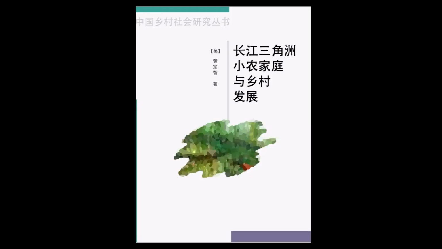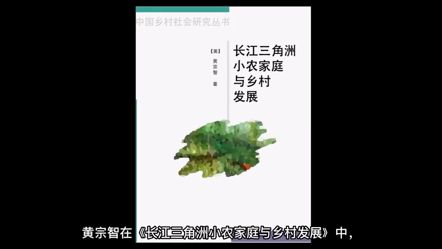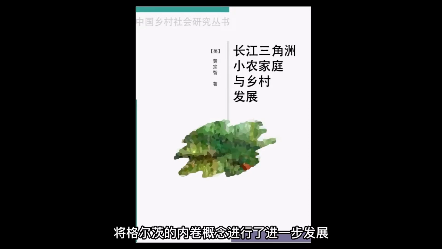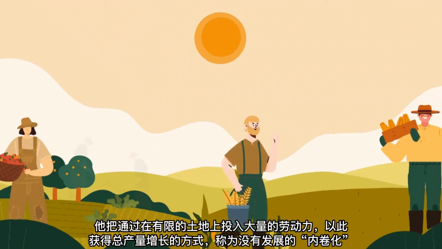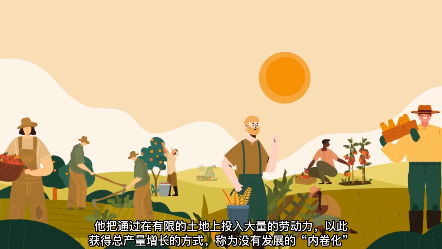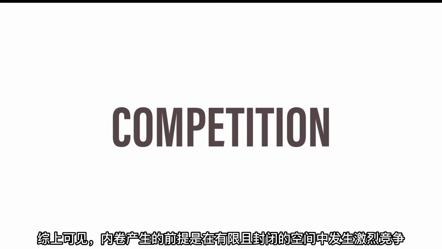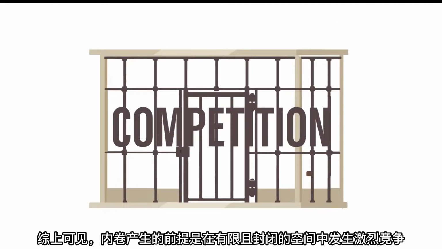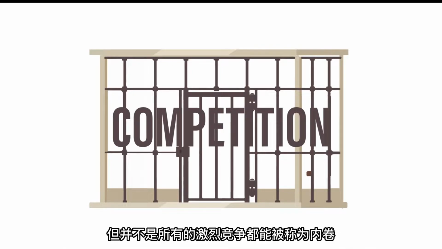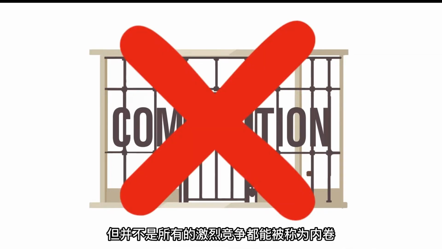He concludes that involution refers to the phenomenon in which a society cannot be transformed into another model after reaching a certain form. In The Peasant Family and Rural Development in the Yangtze Delta, written by Huang Zongzhi, Geertz's definition was further developed. He called the method of increasing total output by investing a large amount of labor on limited land without development involution. To sum up, the premise of involution is fierce competition in a limited and closed space, but not all fierce competition can be called involution.